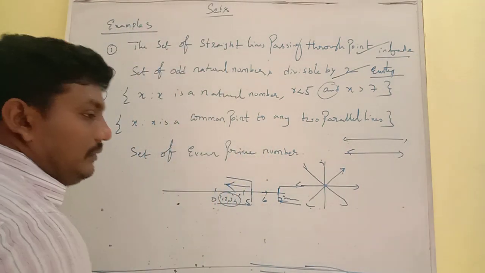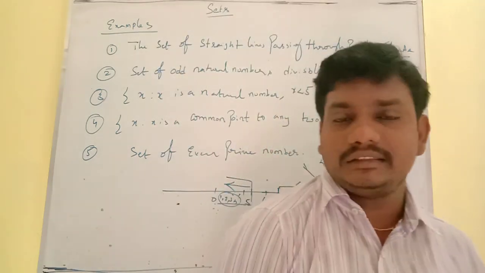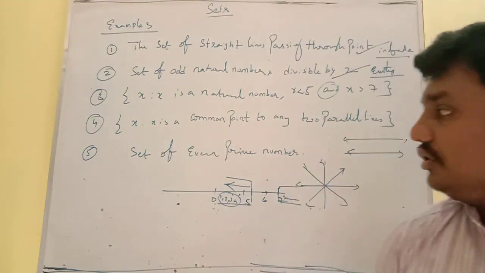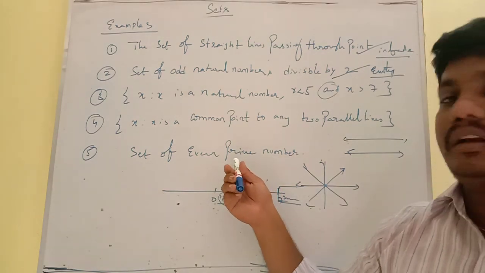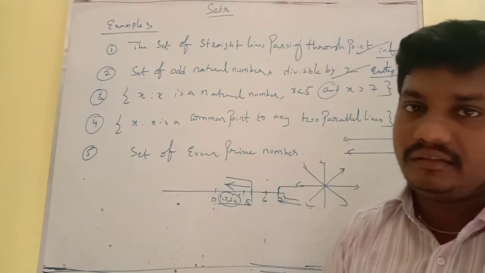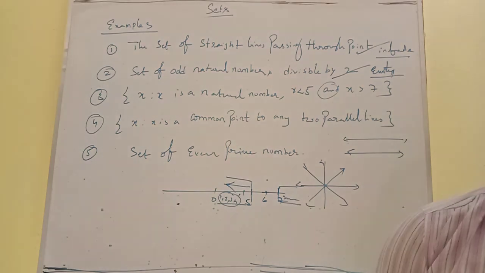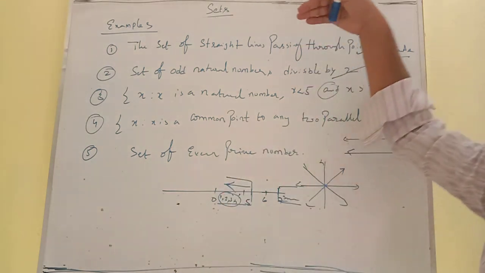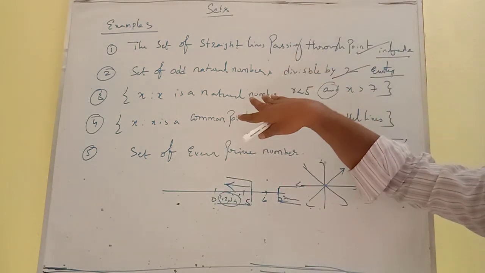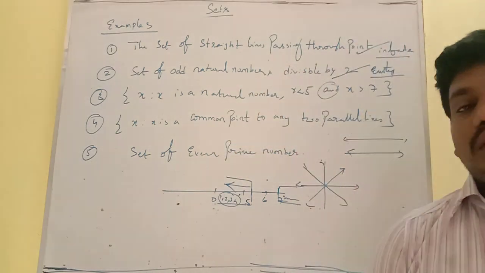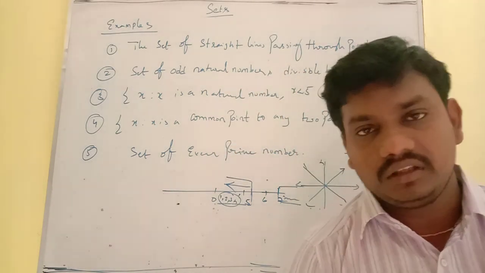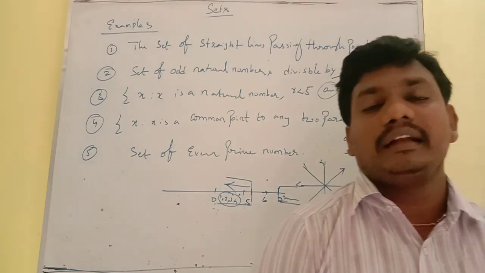The set of even prime numbers: already we know that the even prime number is a finite set and it has only one element. That's the reason why it is a singleton set. This is a finite set, this is an infinite set, this is an empty set, and this is also an empty set. Now you understand the types of sets: what is an empty set, what is a finite set, and what is an infinite set.